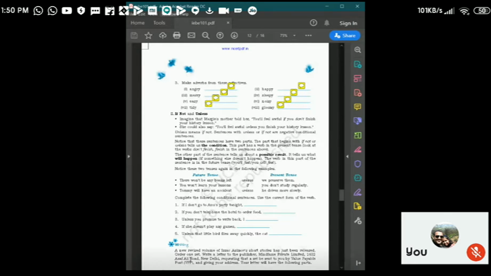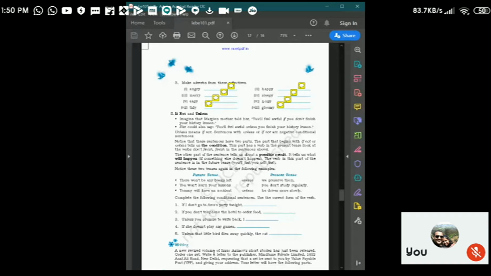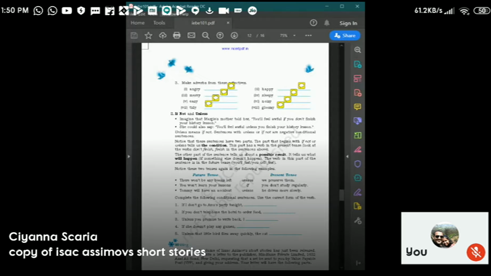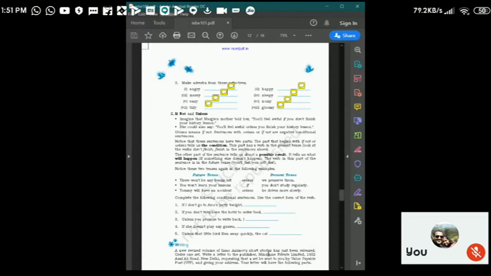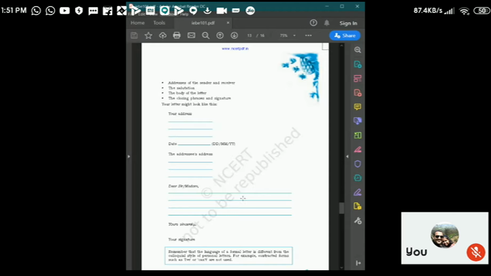What will be the body of the letter? I request you to send a set of the new revised volume of Isaac Asimov's short stories, which has just been released. So that is the body of the letter. Then again, the closing phrase and signature: Yours sincerely.